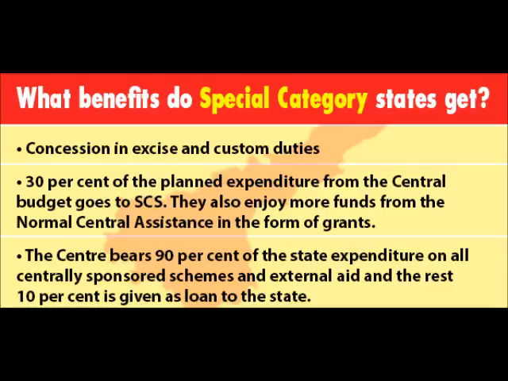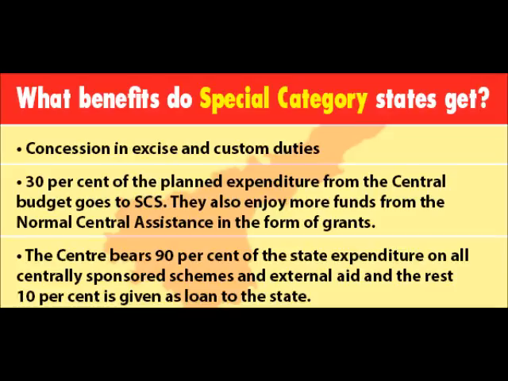Next point is how this classification was given to some of the states. So there were certain criteria which were included, and those criteria were decided by whom? Those were decided by NDC, National Development Council. So you should remember this much fact, that who decided the criteria upon which these states should be classified as special category status, right? So it was decided by NDC. NDC used to come under the Planning Commission body. Now the entire thing has been replaced by Niti Aayog. Okay, so let us now move to what were the criteria.